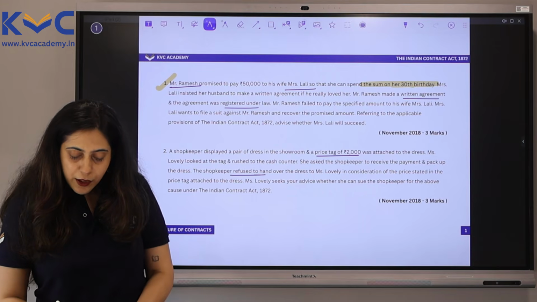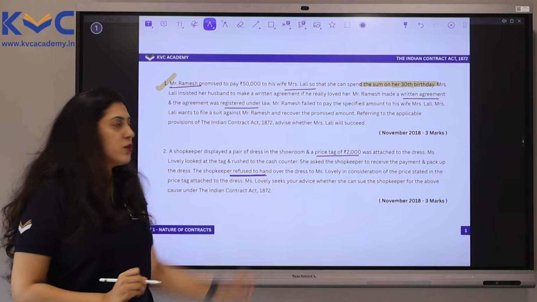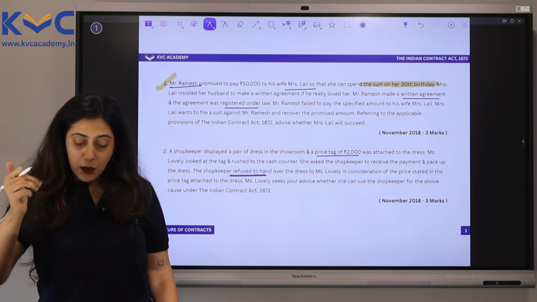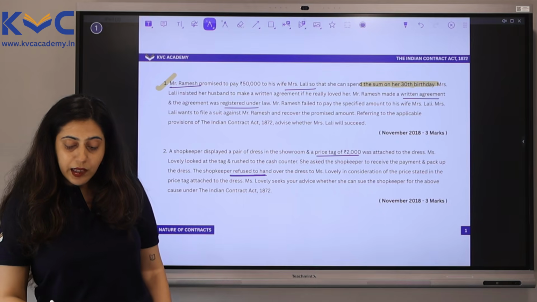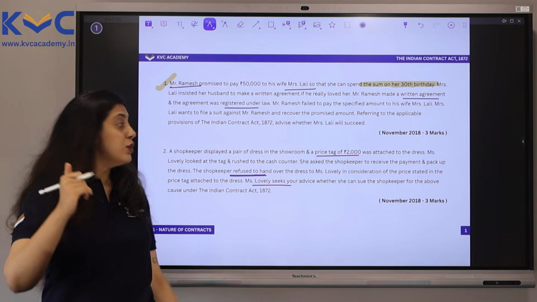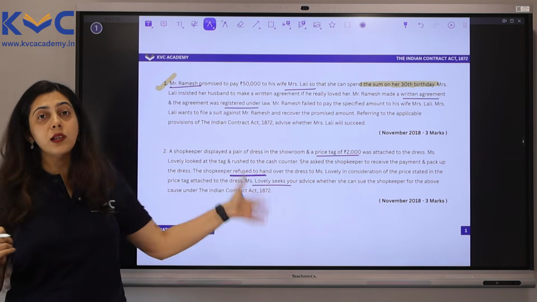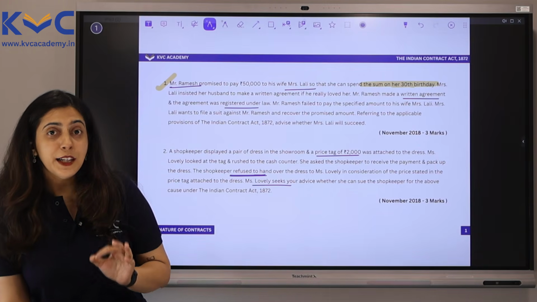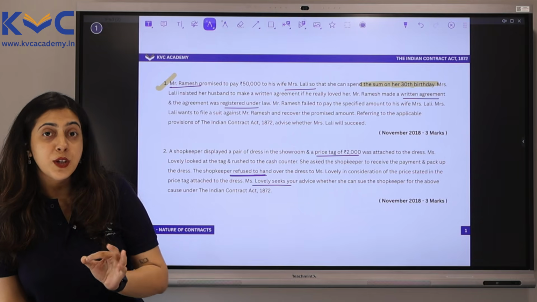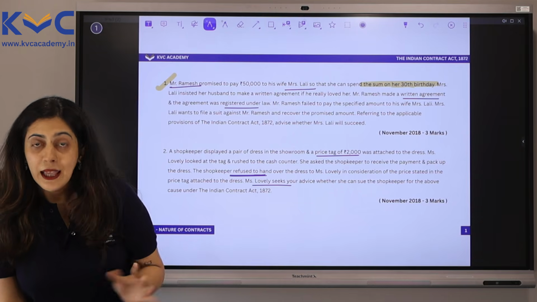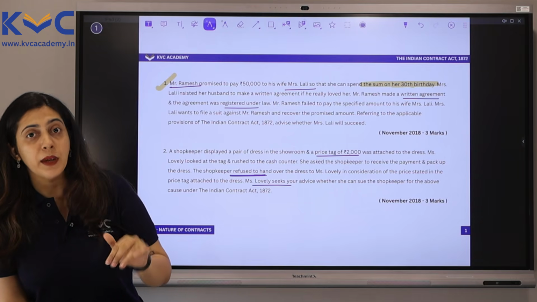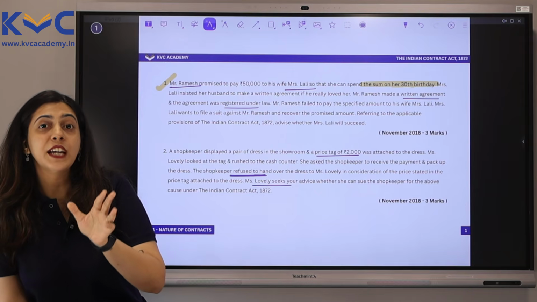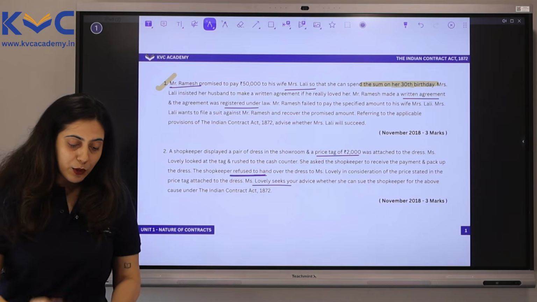So he completely refused to hand over the dress to her and said that I am not going to be able to give this dress for rupees 2,000. Now what is the question here? Miss Lovely is seeking your advice whether she can sue the shopkeeper for the above cause under the Indian Contract Act. Now, we had studied this topic in Indian Contract Act, which was relating to offer, and in its essential elements, we also learned one topic called invitation to offer. Let me take you to that topic.